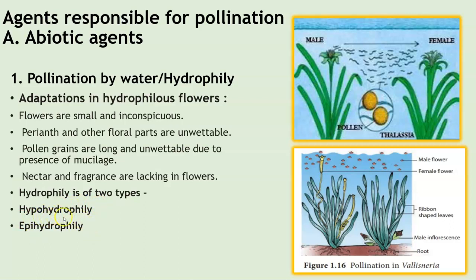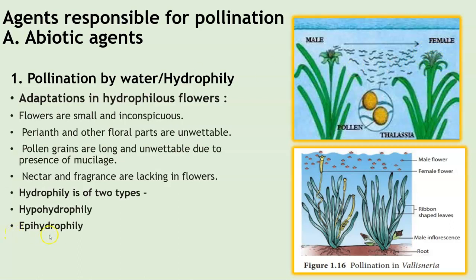In hypohydrophily, the pollination occurs below the surface of the water. Hence, the pollen grains are heavier than water. They sink down and they are caught by the stigma of the female flower. Example, you have Zostera, which is also called seagrass. Have a look at this image here. You will see that the male flower releases the pollen grains, and they are quite thread-like, and they are heavier than the water, so they are not floating on the surface of the water, and when they are drifting, they come in contact with the stigma of the female flower and the pollination is achieved.